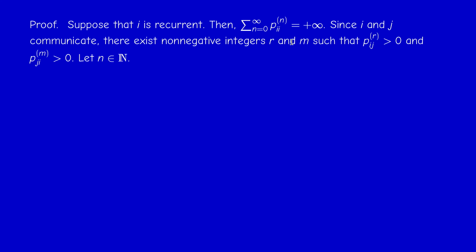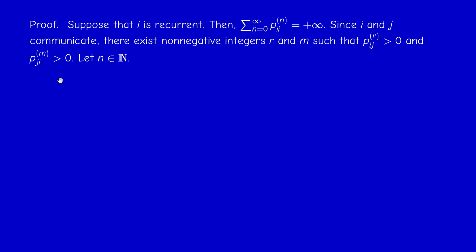So suppose that i is recurrent. Then this conditional expectation is plus infinity. Now, since i and j communicate, there is a path from i to j of length r, and a path from j to i of length m. This was our graph theoretic interpretation of the Markov chain.